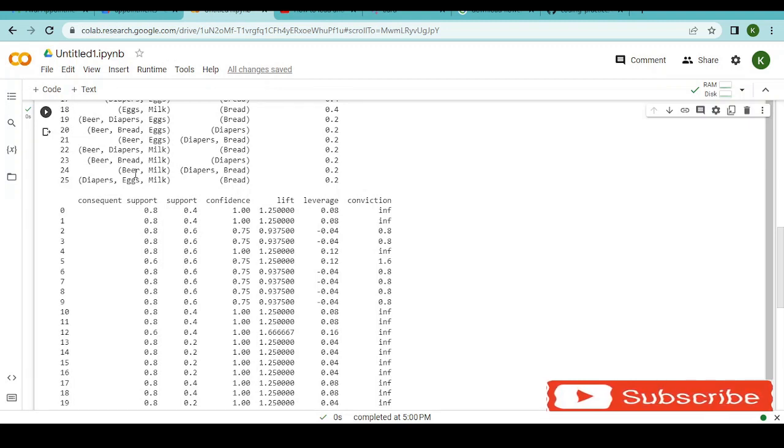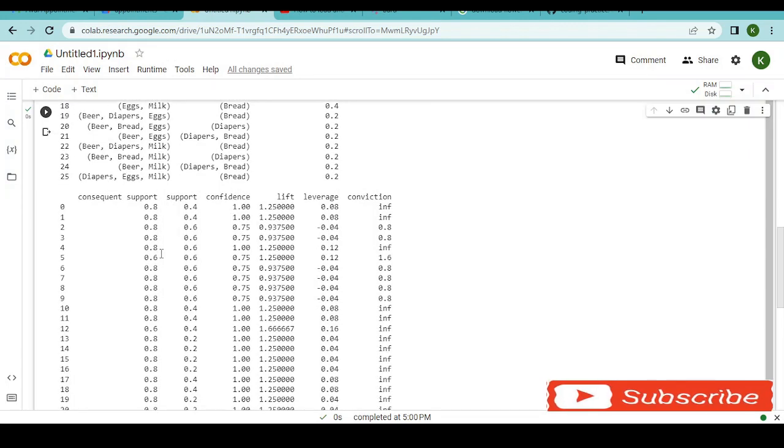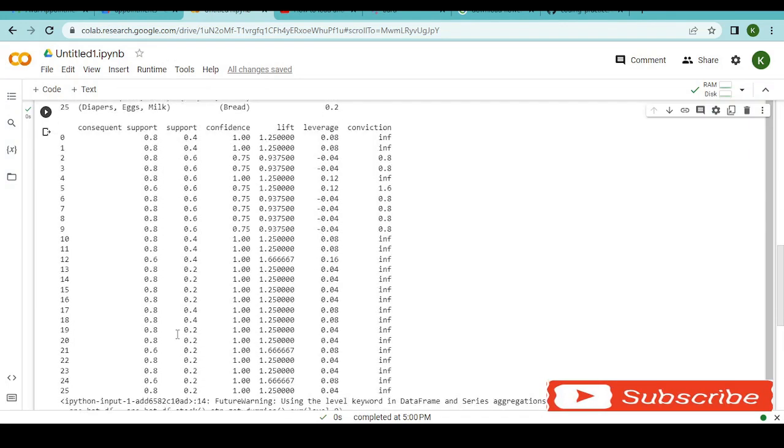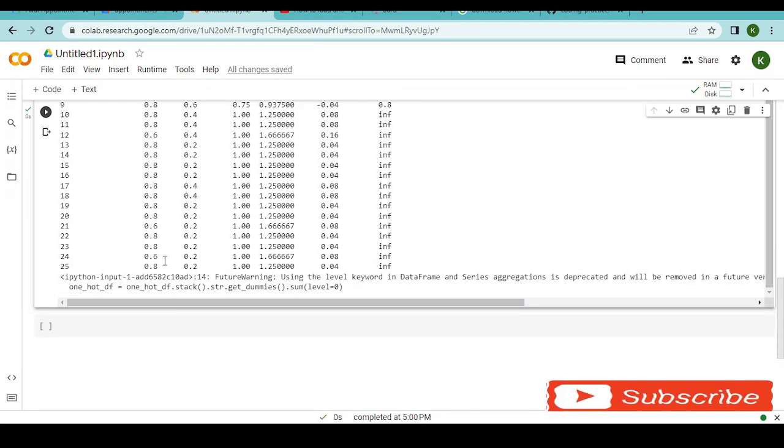Look at this other funny transaction here. Transaction 24, beer and milk. How do they influence diapers and bread? So when one is buying both diapers and bread, does it really mean they must have bought beer and milk before? The value is 0.2. But what if one has bought beer and milk? What are the chances that they're also going to pick diapers and bread? Transaction number 24. Let's see it. It is 0.6.